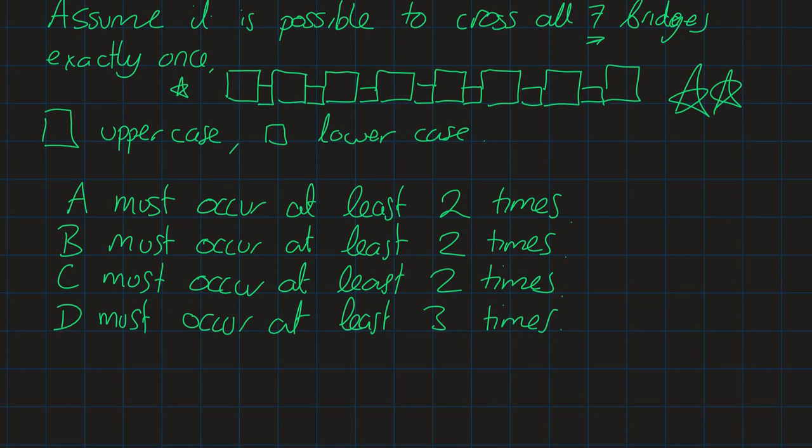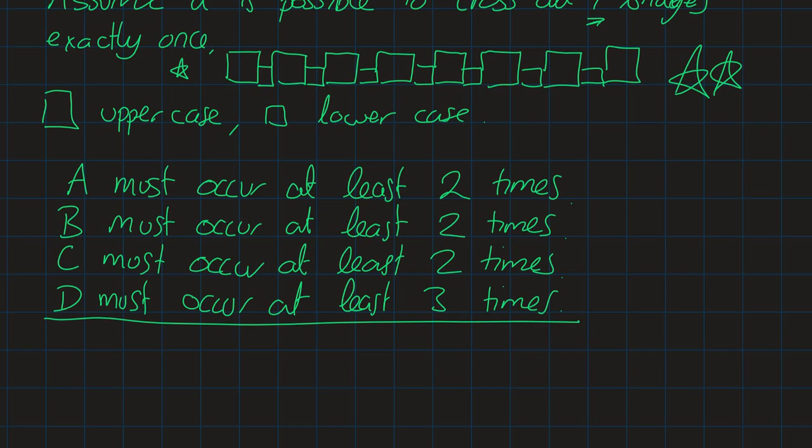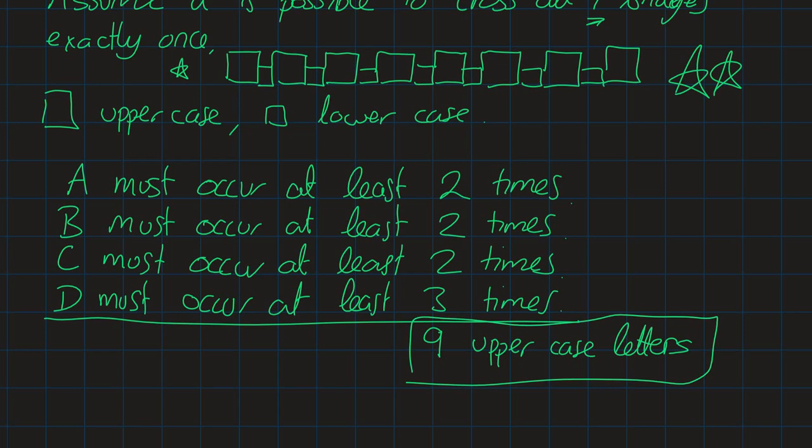But now the contradiction comes when you add up all of these occurrences. So 2 plus 2 plus 2 plus 3. That's 6 plus 3 is 9. So I have to have 9 uppercase letters. Okay? But if you count how many big boxes I have, 1, 2, 3, 4, 5, 6, 7, 8.